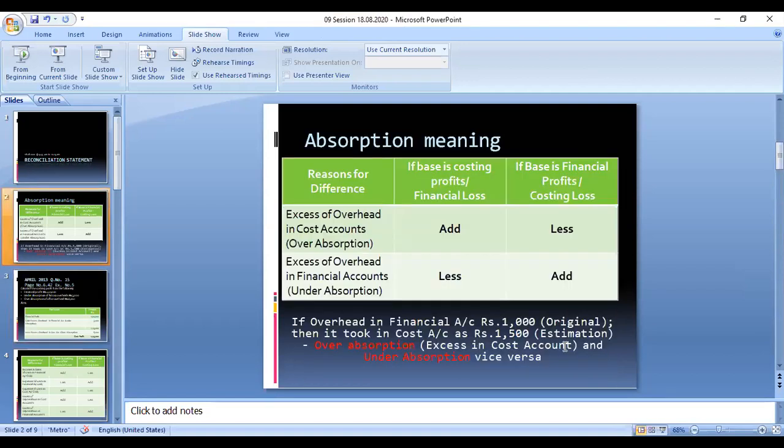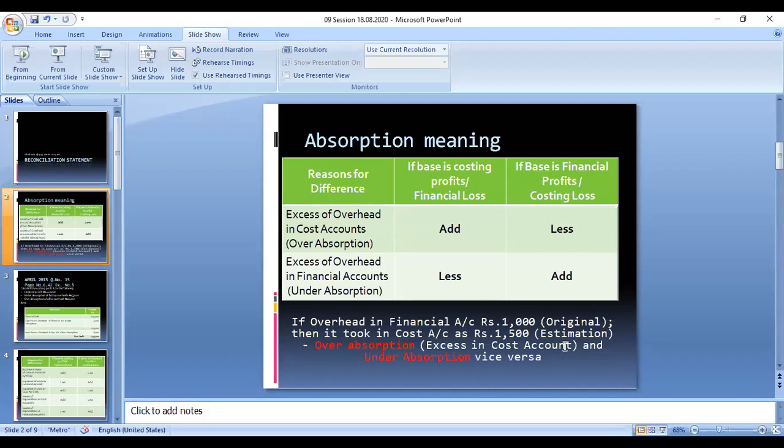If you understand this table, then only you can go on to answer these questions. Excess of overhead in cost accounts, excess of overhead in financial accounts. There are two cases. For the same transaction, for the same expenditures, a different amount is written in the two different books. In the cost accounting they write one amount, and in the financial accounting they write a different amount. So what is the case? The first case is over absorption.